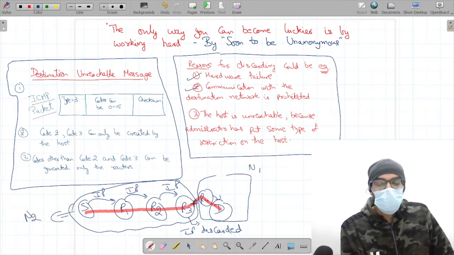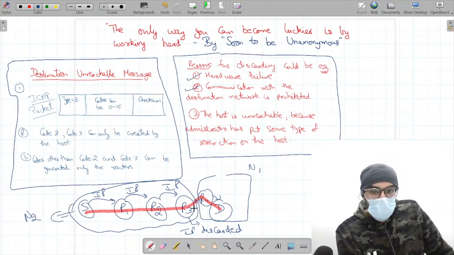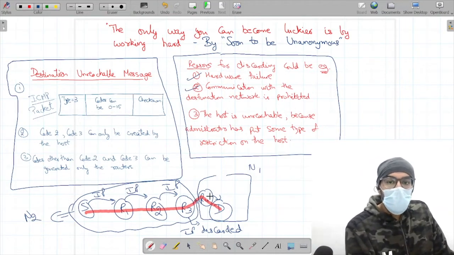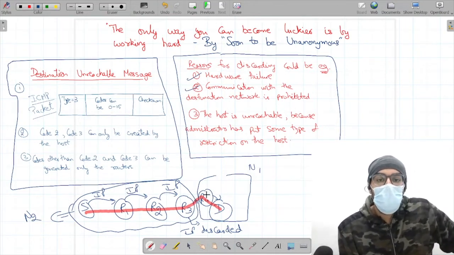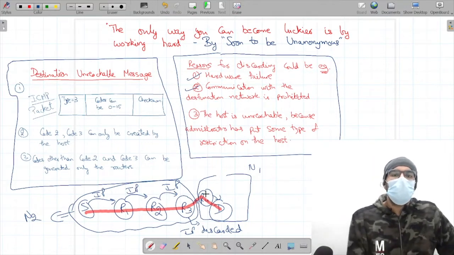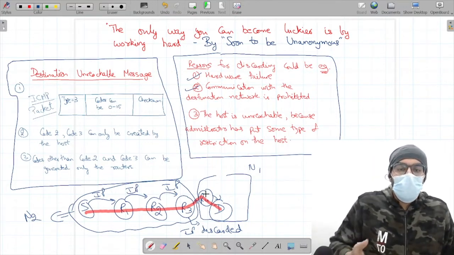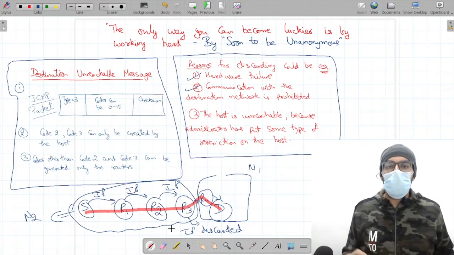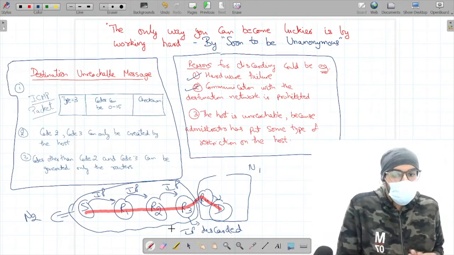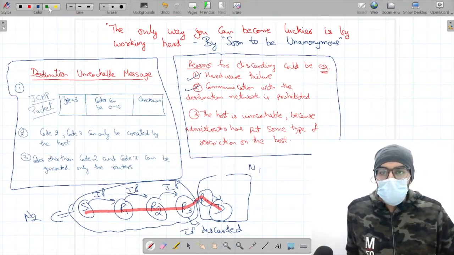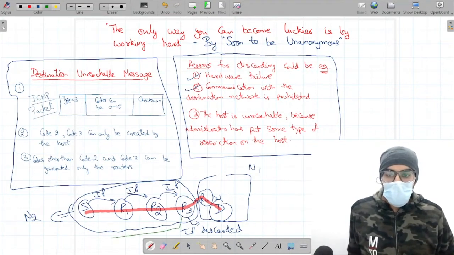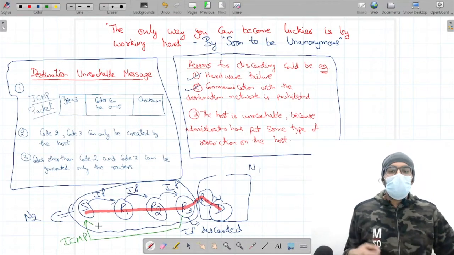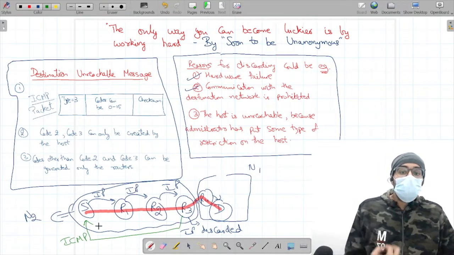Let's say the message from R3 had to go to router R4, and router R4 belongs to network N1. Since communication to network N1 is prohibited right now, router R4 won't be able to send the message any further. In this case also, router R3 is going to send an ICMP message telling that the destination is unreachable.